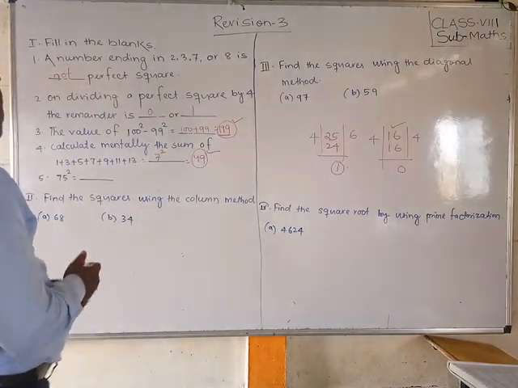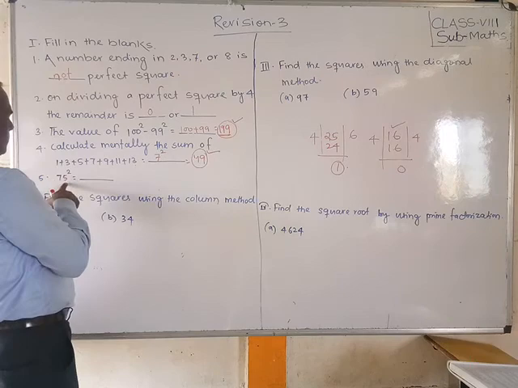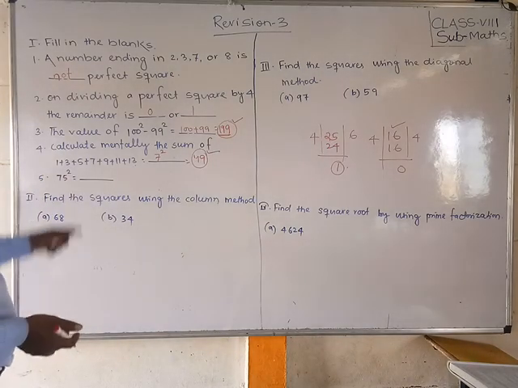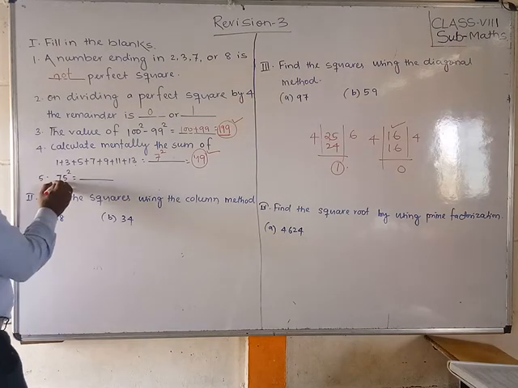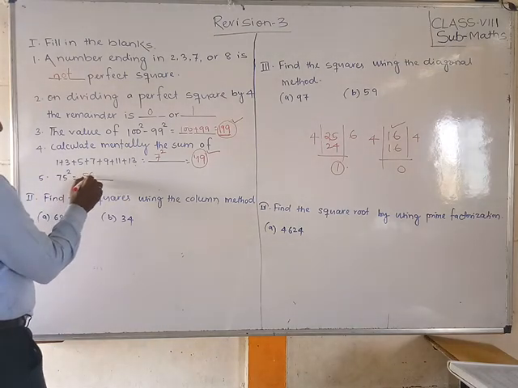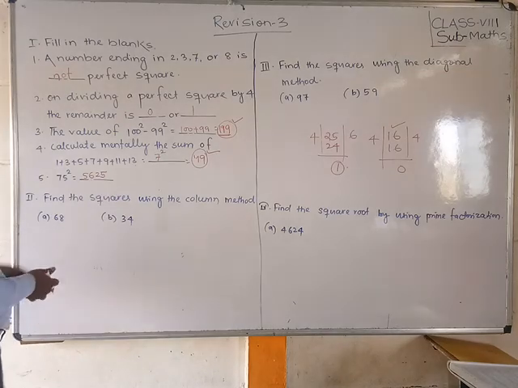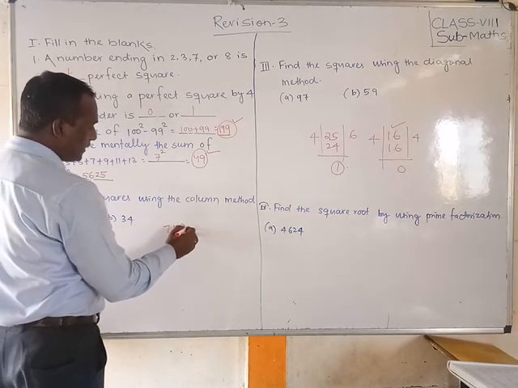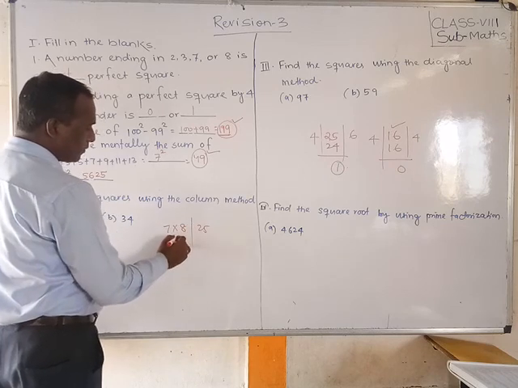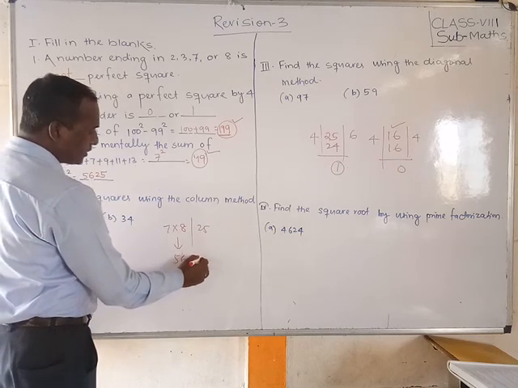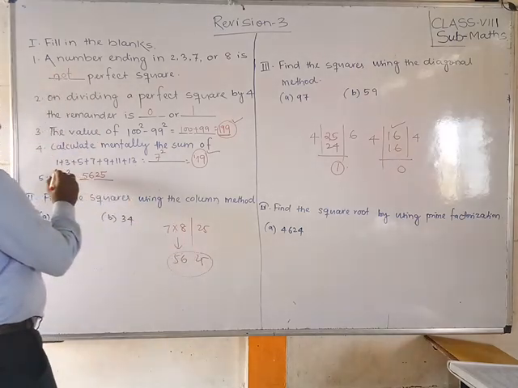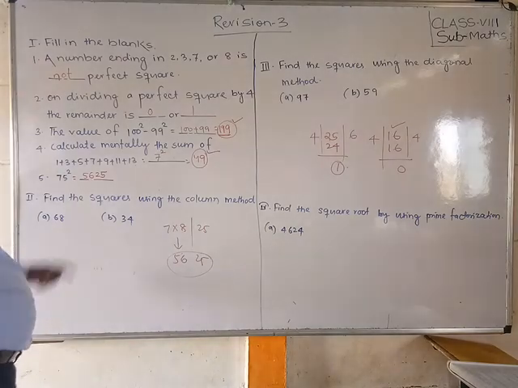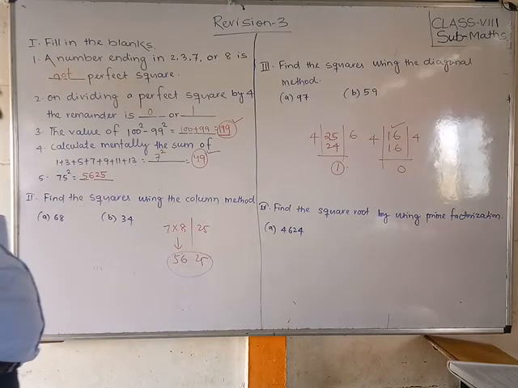Did you understand? Okay. 75 square. Friends, we can write 75 into 75, but technically if a number ends with 5, then what you will do? 7 into 8 is 56, then 25 at the end. That means it will come 56 25. 7 and the next number 8 multiplied, then 25 is added at the end. So 5625 is the answer. Okay.